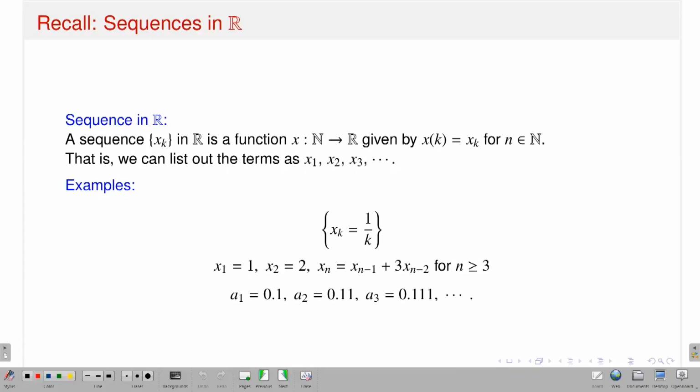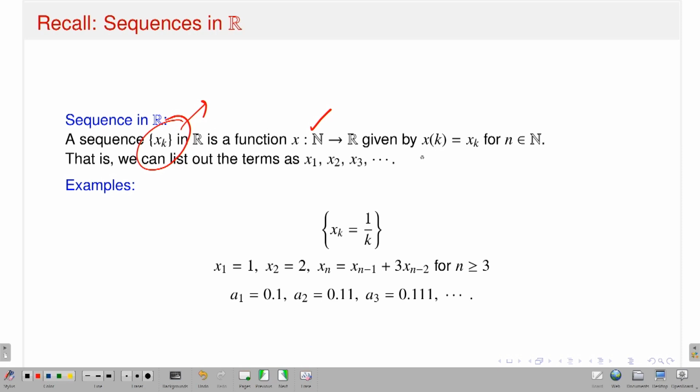Of course, I introduced the concept of distance, and that will come while talking about the convergence of sequences. So now I should start with the concept of sequences in Rn. Before that, let me just recall the definition of a sequence in R. So a sequence xk, I will denote like that, xk in R. What is that? It is a function from the set of all natural numbers to the set of all real numbers.